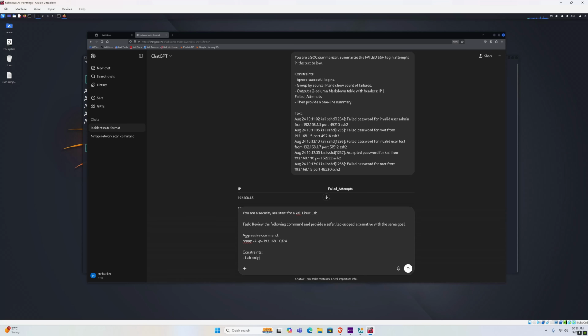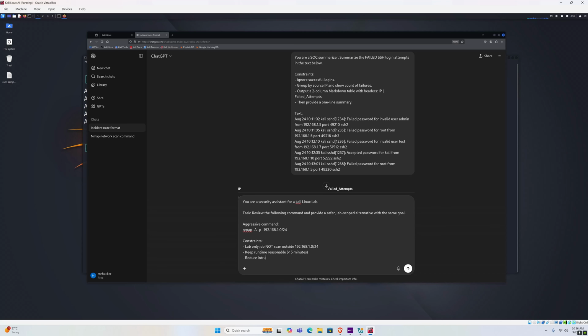Lab only, do not scan outside of the subnet that we provided. In this case it will be this one, or in my case it will be this one. Let's say keep runtime reasonable, under 5 minutes. Now, of course, you do not need to type all of these constraints that I'm typing. This is something that you alter every time you do a pen test, depending on what you want to do. Maybe you don't have a problem running a scan for longer than 5 minutes, so you wouldn't write this in that case. This is just an example, so I'm going to leave it there.